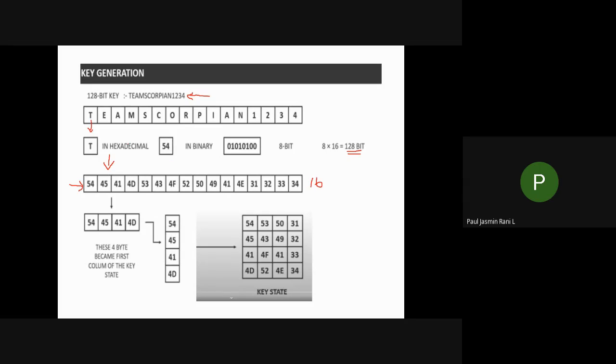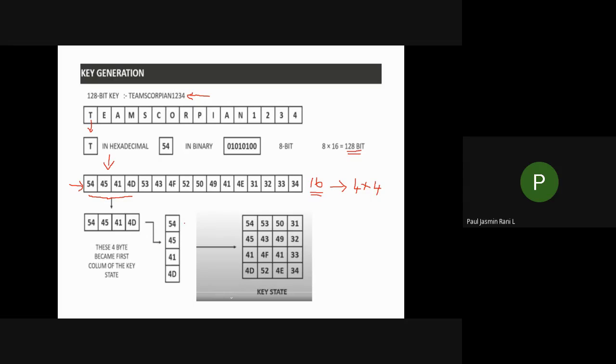After converting that into hexadecimal, the next step is to convert it into a 4 cross 4 matrix, because you have 16 characters, isn't it? You have to convert those 16 characters into a 4 cross 4 matrix. This will be your second step. Next, let us see how this will be converted. First, you take the first 4 characters: 54, 45, 41, 4D.